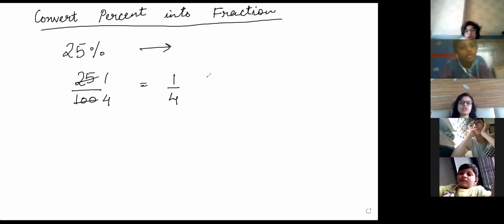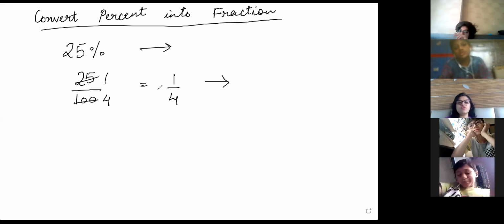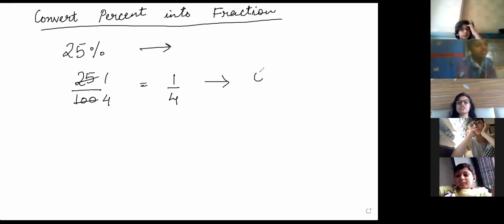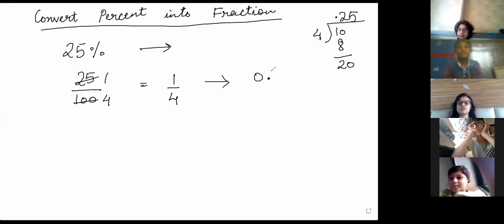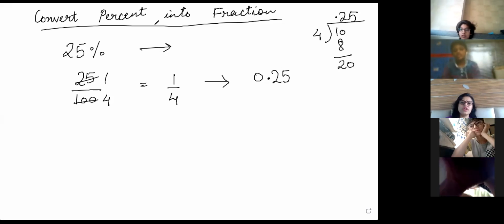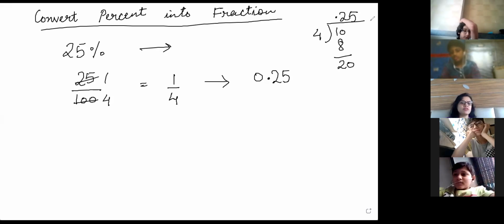And ma'am, if you want to check, you can change it to decimal. It will be 0 point. How much will it be? Divide 1 by 4. Point, so 0. 4 2s are 8. 4 5s are 20. 0.25. Is it clear how to convert percent into fraction and then you can convert into decimal?